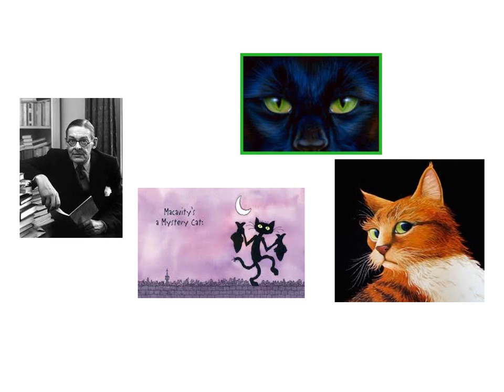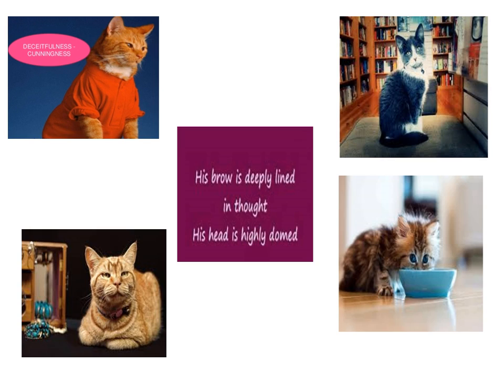Macavity is a mystery cat. He is known as hidden paw because he is a master criminal who can disobey any law. Even the famous detective agencies like Scotland Yard and the Flying Squad are unable to catch him. He is the cause of the bafflement of Scotland Yard and despair to the Flying Squad. Whenever they reach the place of crime, the cat will not be there. He escapes soon. He is a master in breaking the human laws and the law of gravity.